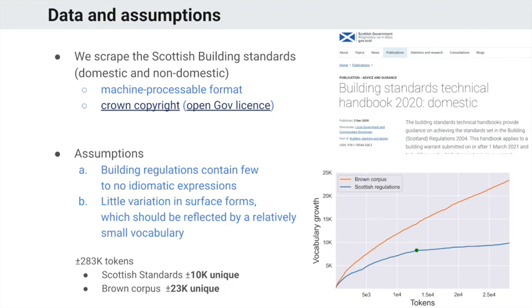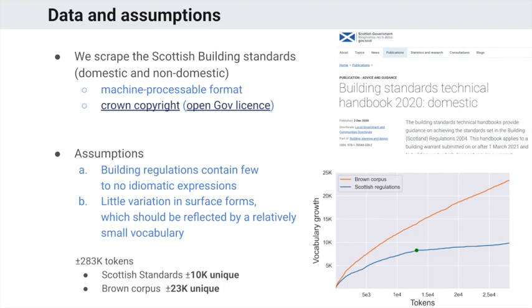As our data, we scrape the Scottish building standards, because a lot of the building standards are not in a machine processable format or are behind a paywall. The Scottish building standards are machine processable and published under the Crown copyright.